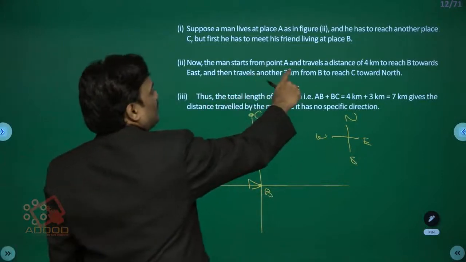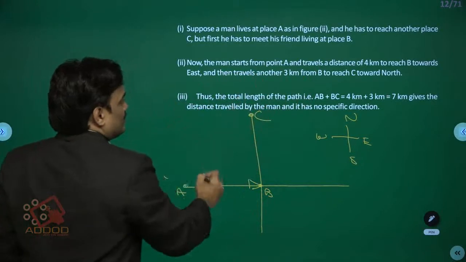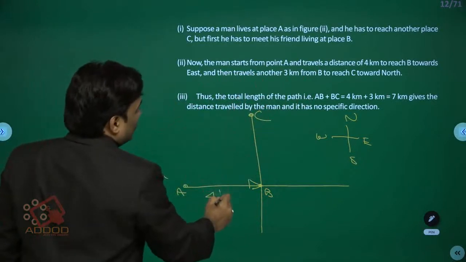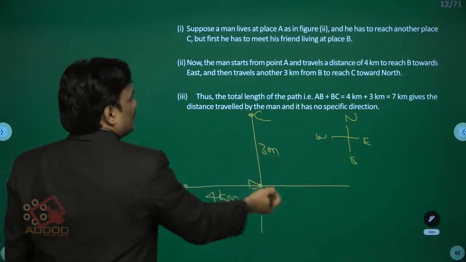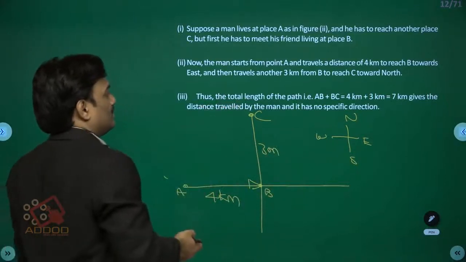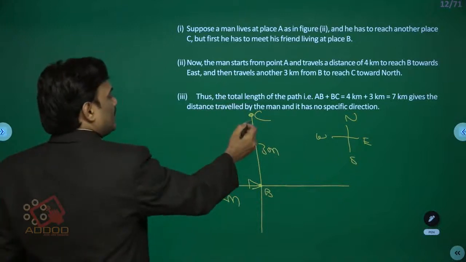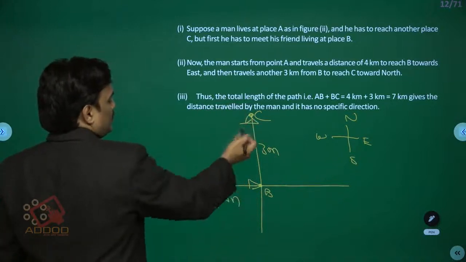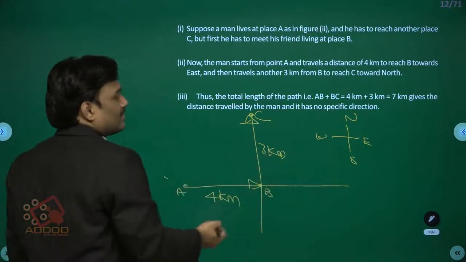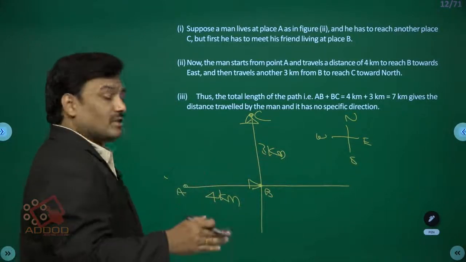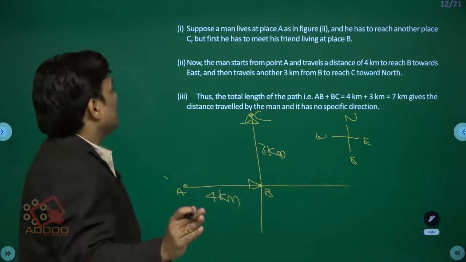Now the man starts from point A and travels 4 kilometers to reach B towards east, and then travels 3 kilometers from B to C towards north. That's the total length. So finally he reaches the destination. What is the total length, students? 4 kilometers plus 3 kilometers, which is 7 kilometers, gives the distance traveled by the man.